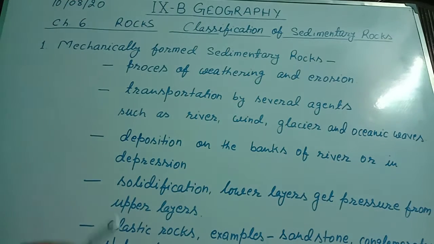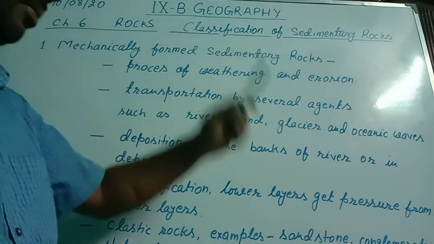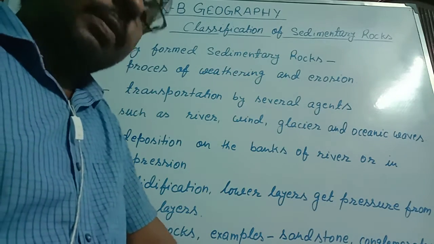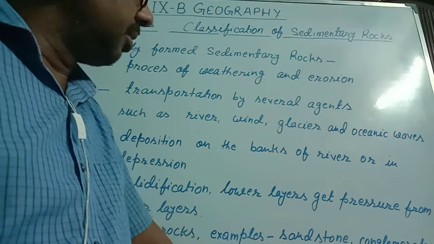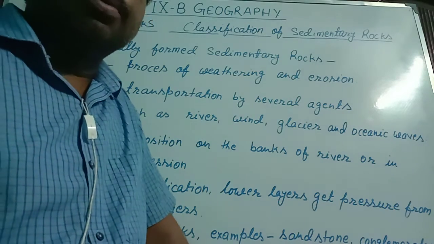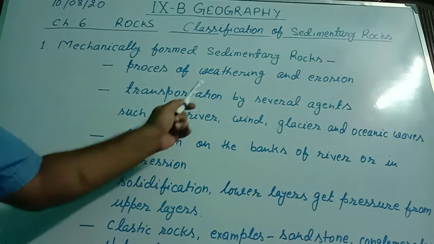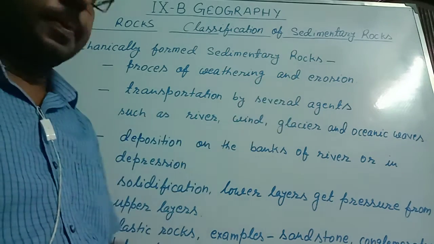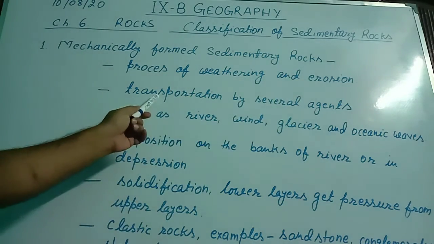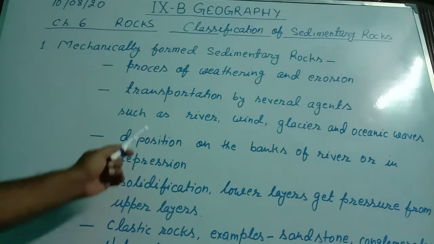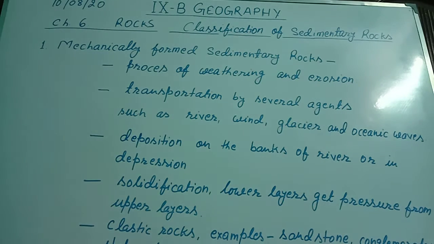We come to the first classification of sedimentary rock, that is the mechanically formed sedimentary rock. In mechanically formed sedimentary rock, several processes are involved: the first is weathering and erosion, second is transportation, third is deposition, fourth is solidification.